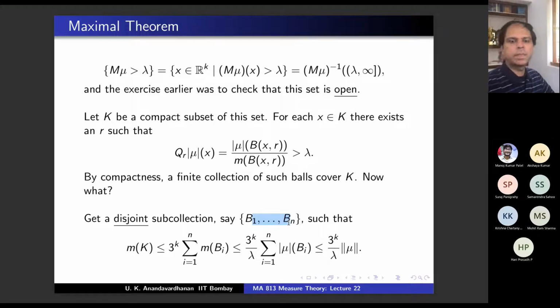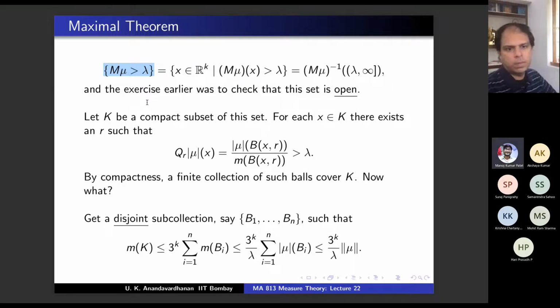Are you okay? Yes, sir. Okay. Now how will you finish the proof? You have got the right hand side as you wanted. The left hand side, the measure of this, you need. What you have done is, if you take an arbitrary compact subset, then that measure is less than or equal to what you wanted. So how will you finish the proof? Just give me one line and that's the end of the proof.